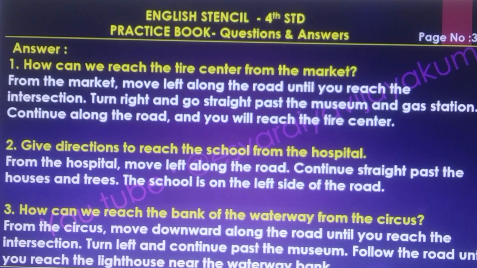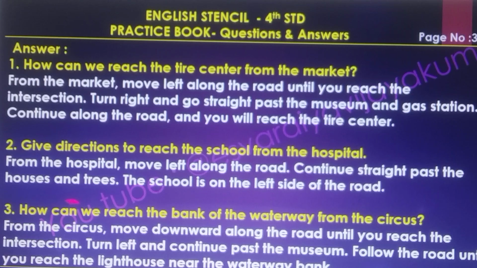Here is the answer to the first question: how can we reach the tire center from the market? From the market, move left along the road until you reach the intersection. Turn right and go straight past the museum and the gas station. Continue along the road and you will reach the tire center.